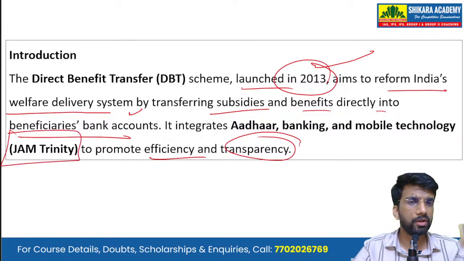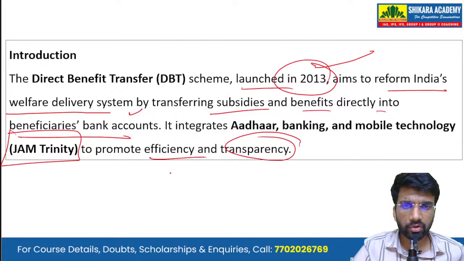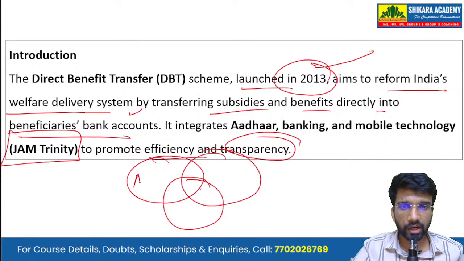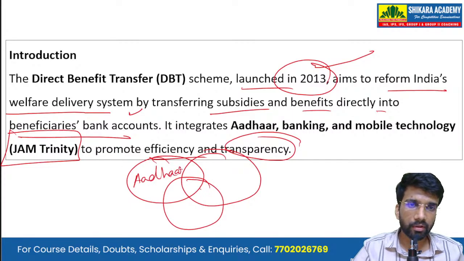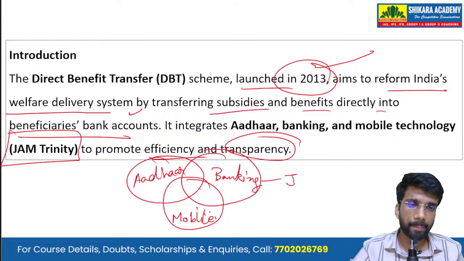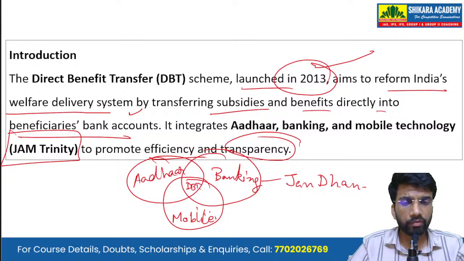Okay, so for an additional half a mark in the answer, you can draw an overlapping diagram like this. Here you can write Aadhaar, the banking, the Jan Dhan account, and the mobile technology. This is Jan Dhan. And then you can write DBT here. So it is at the overlap of Aadhaar, banking, and mobile.